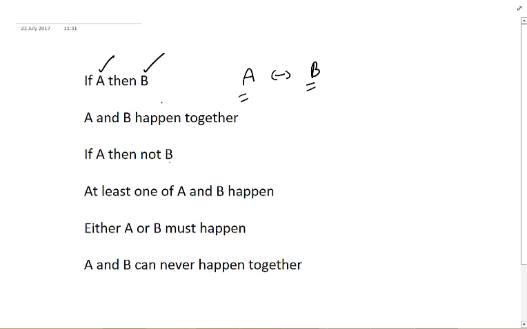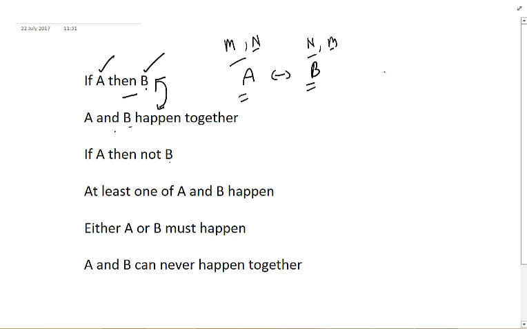For example, if it says if Mayank is there, then Naina would be there. So you will have to assume that whenever Mayank comes, Naina comes. It does not mean that whenever Naina comes, Mayank comes. So understand, that's a common logical mistake in which you can get trapped. These two sentences, if A then B, and A and B happen together, are different.